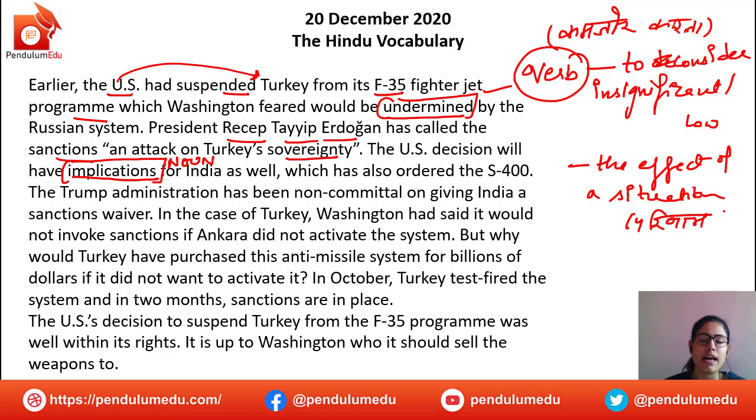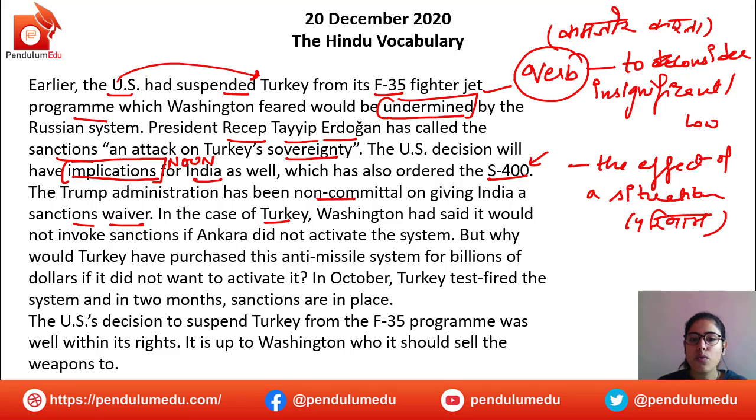तो इस जो sanctions करने का जो परिणाम है that India will also bear, it has to bear, which has also ordered the S-400 because India ने भी S-400 order किया है Turkey के साथ साथ. The Trump administration has been non-committal on giving India a sanctions waiver. Like Trump's administration means that at the moment, even Trump was non-committal. Like they did not agree. They did not agree to waive India off for purchasing or making this order or purchase to Russia.